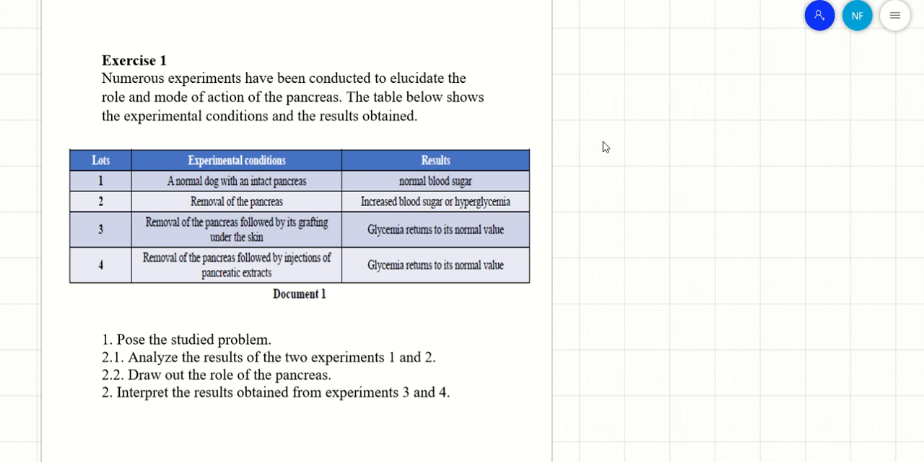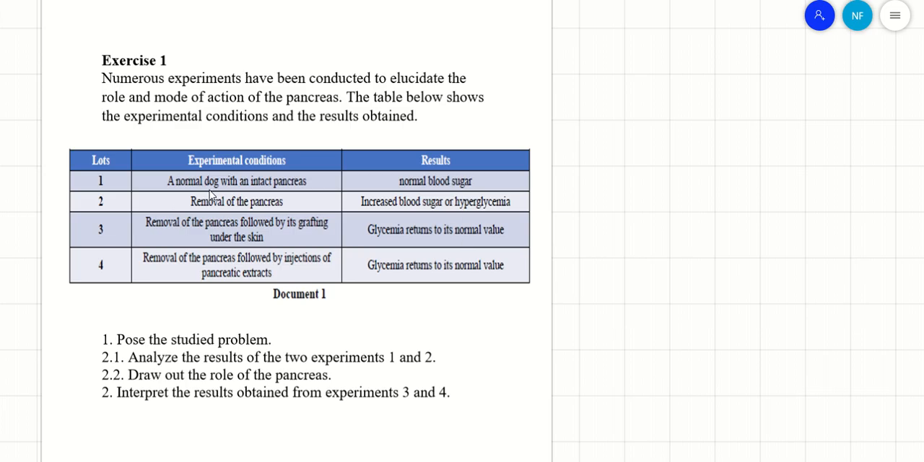So first of all, numerous experiments have been conducted to elucidate the role and mode of action of the pancreas. The objective of this experiment is to know the role and the mode of action of the pancreas. The table below shows the experimental conditions and the results obtained. Let's discuss the table. First of all, we have 4 lots of dogs, and this part of the table shows the experimental condition, and this one corresponds to the result.